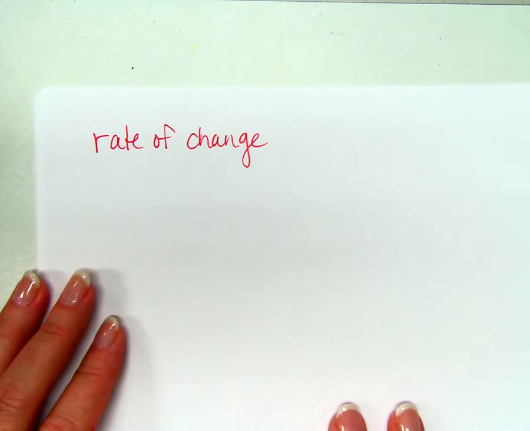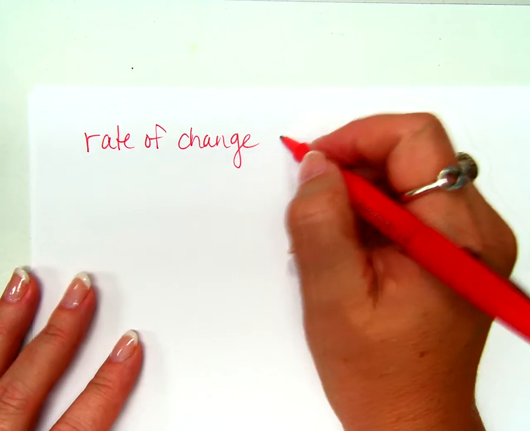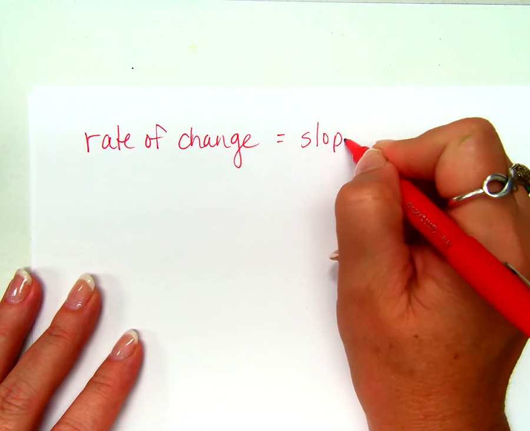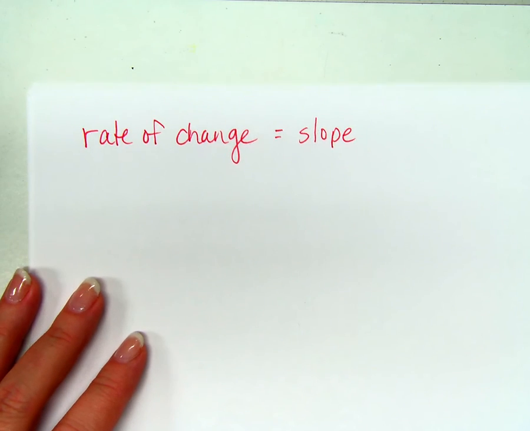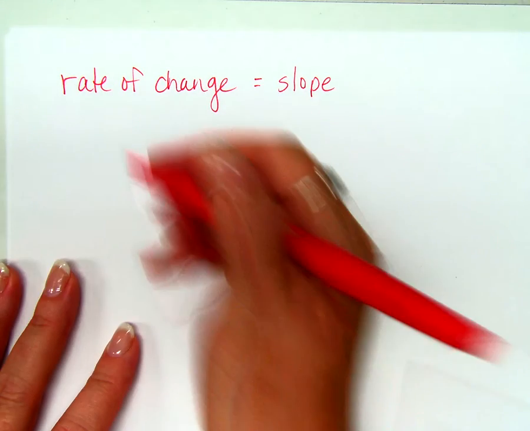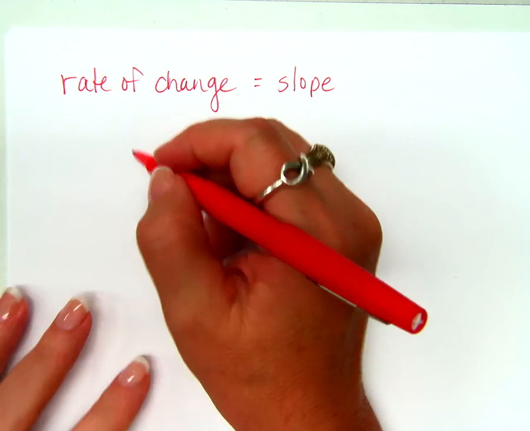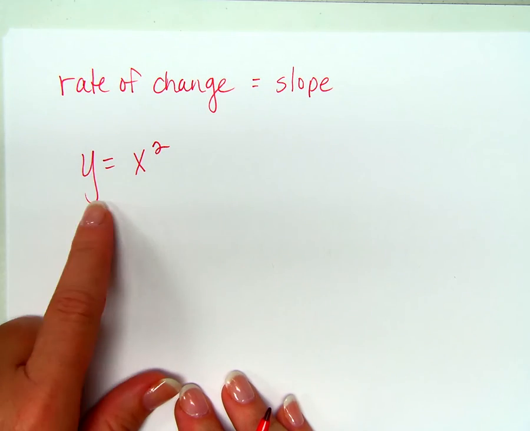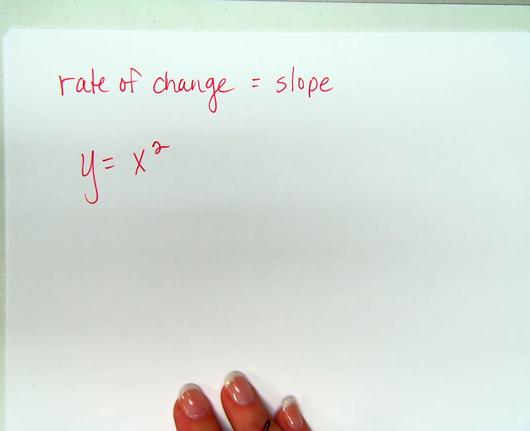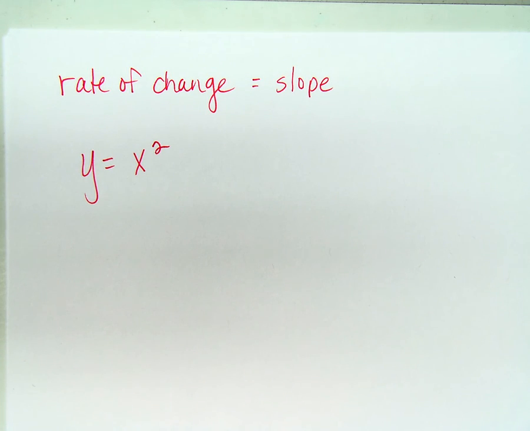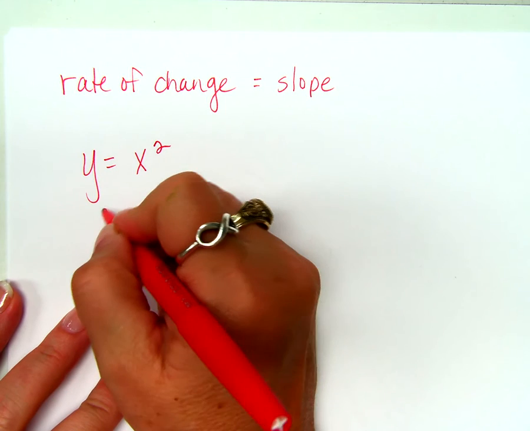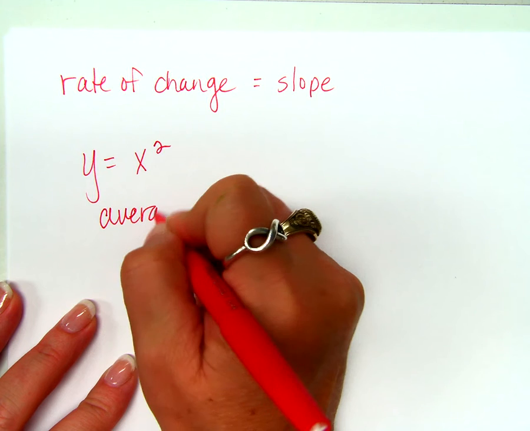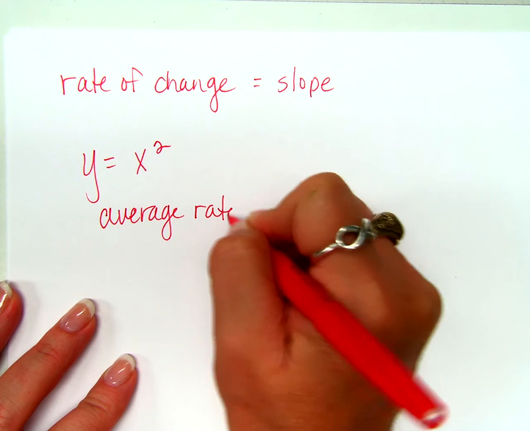What does rate of change mean? Yep. It means slope. So what if it gives you this equation? Can you find a slope of that equation? Can you find a slope of a parabola? No, you cannot, can you? It's a curve, okay? But what you can find is an average rate of change.